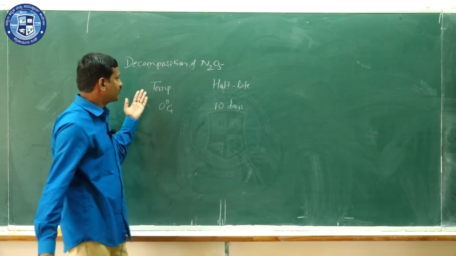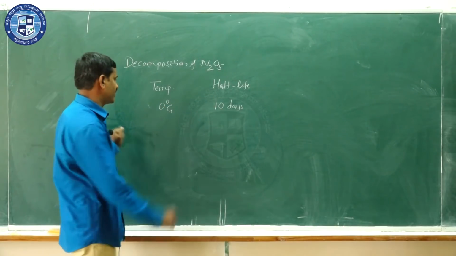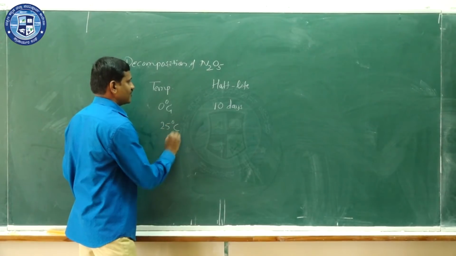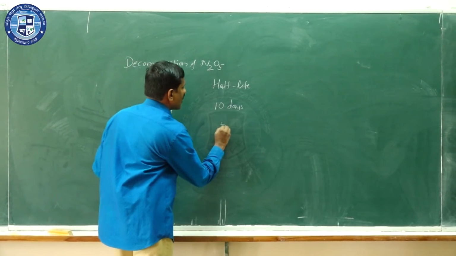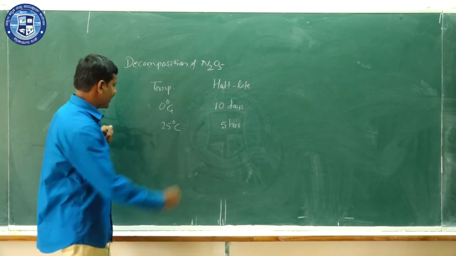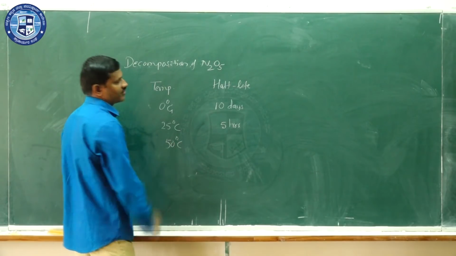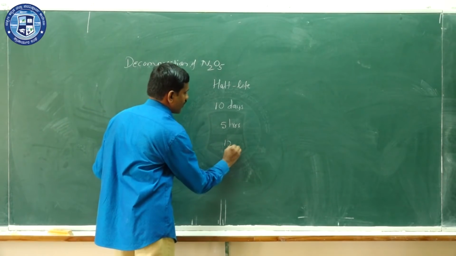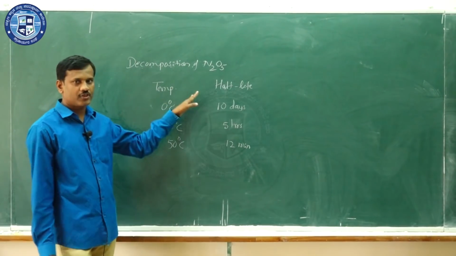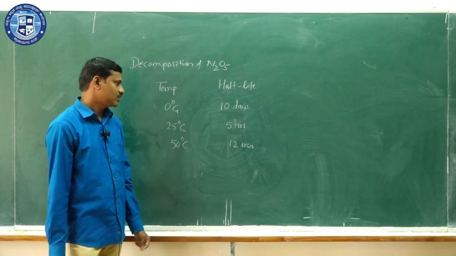That is, 50% of the reactant will be converted into product in 10 days. If the temperature is 25 degrees Celsius, it takes 5 hours for the decomposition. If the temperature is 50 degrees Celsius, it takes just 12 minutes for 50% of the reactant to be converted into product. That is, 50% of N2O5 is converted into the product.